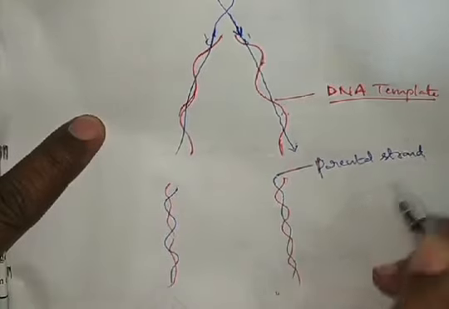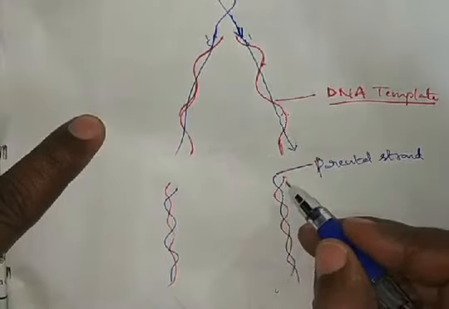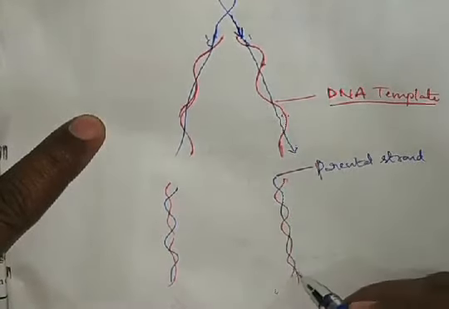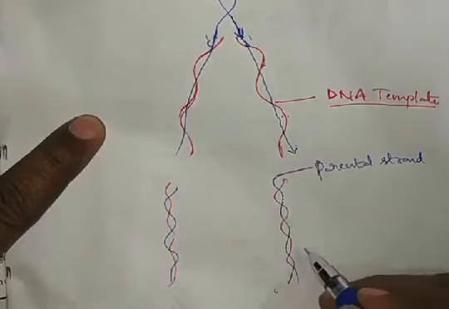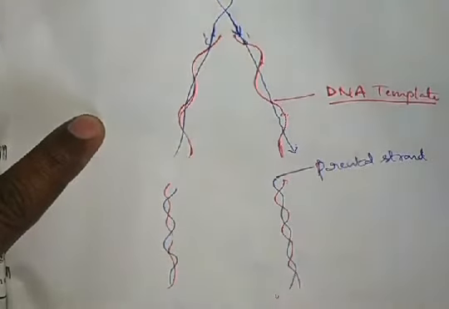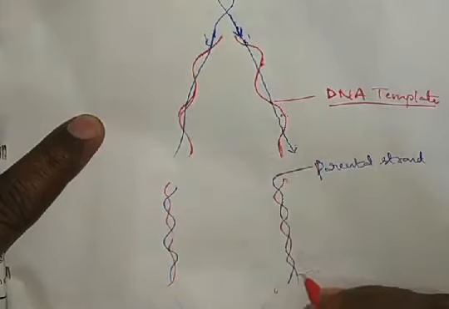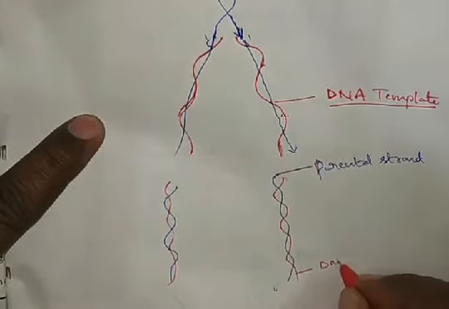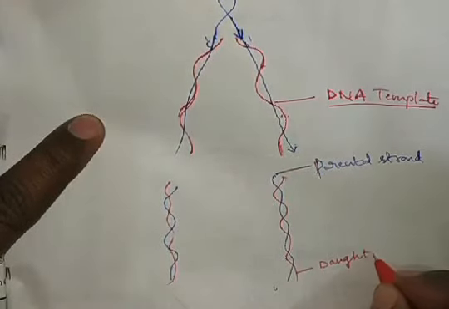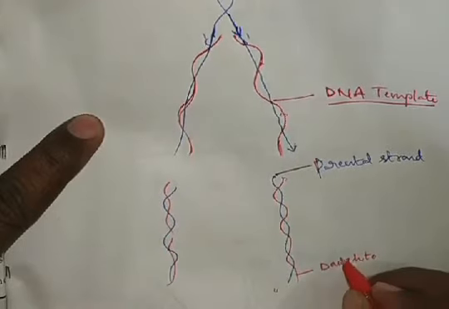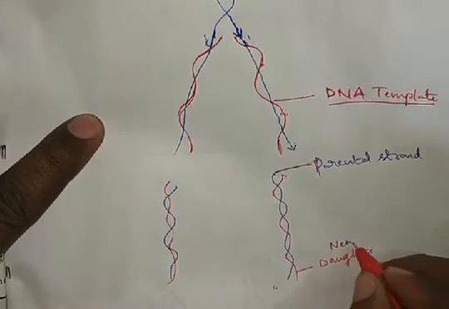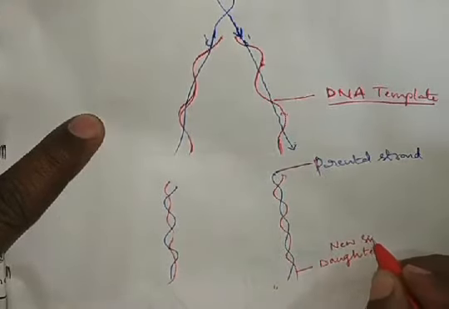The parental strand is a template base for the synthesis of the new strand. The red color represents the daughter strand, the newly synthesized strand.